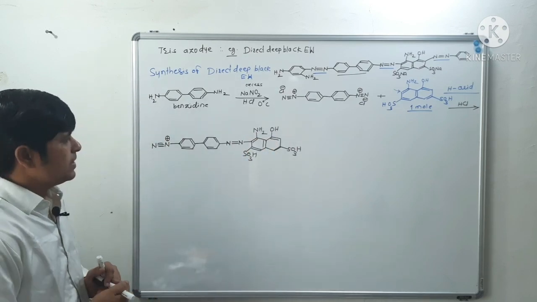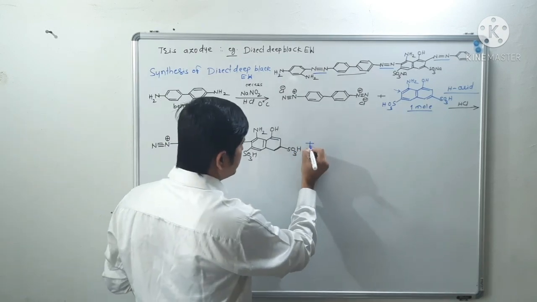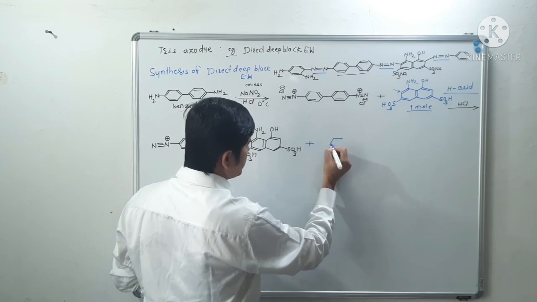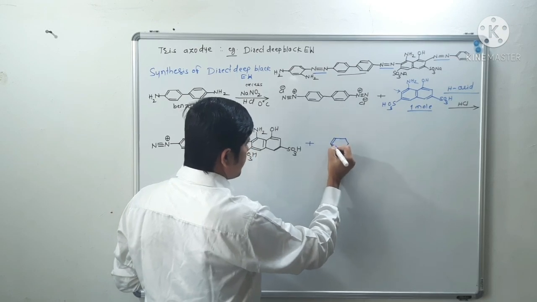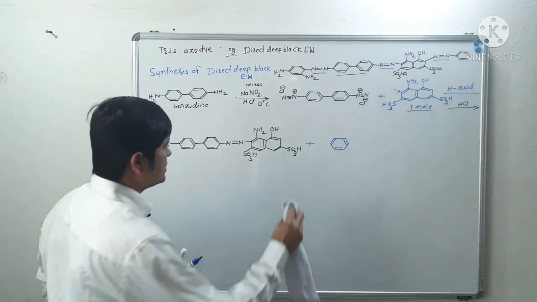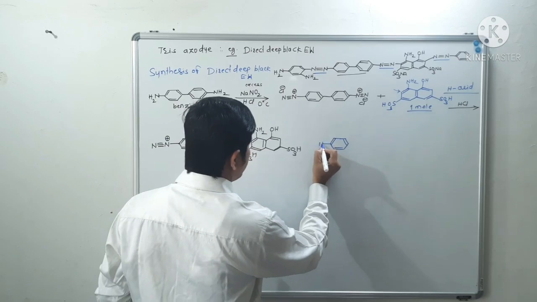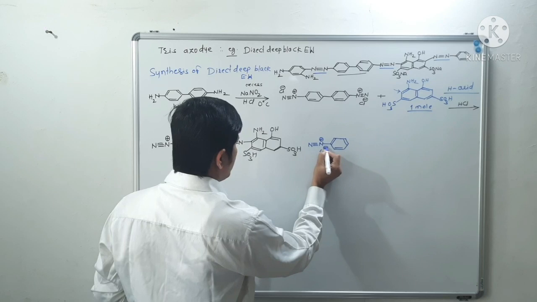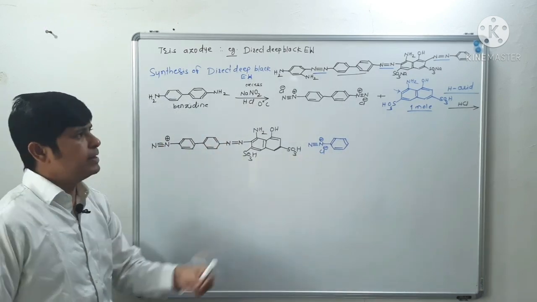Now in the next step, this intermediate compound is reacted with benzene diazonium chloride.